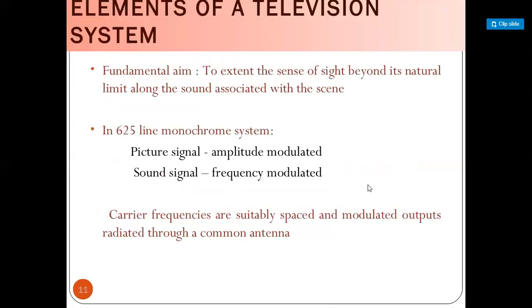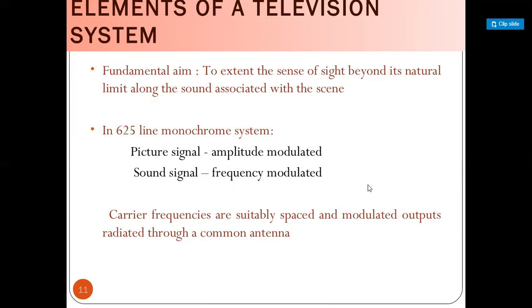So, elements of a television system. Fundamentally, the basic elements of the television system are the picture signal and the sound signal. We know that on the television we see the picture and hear the sound of the video. So audio and video are the two basic important components of television.